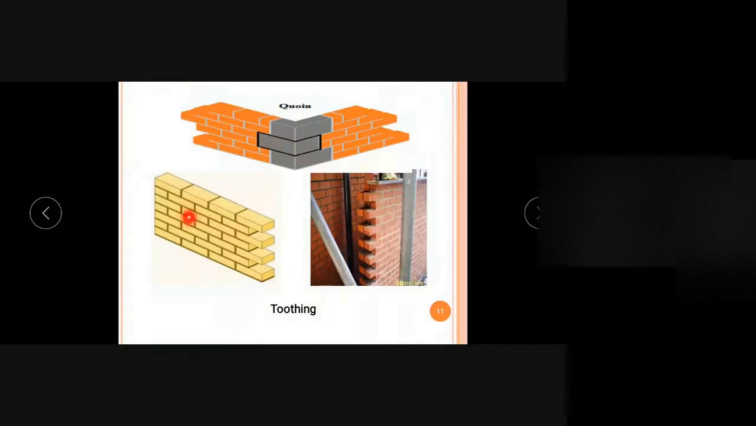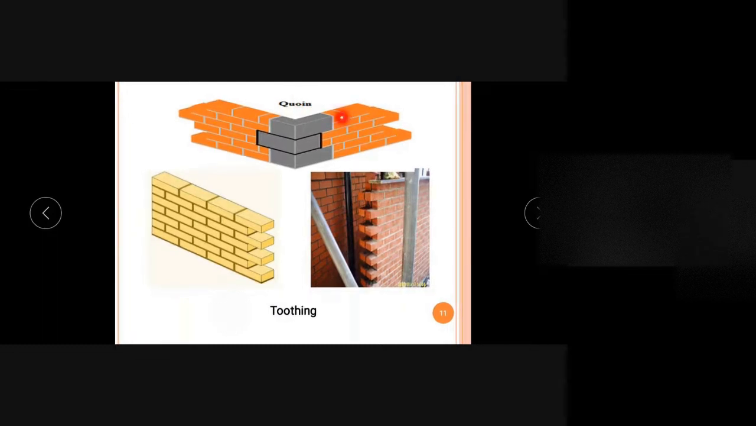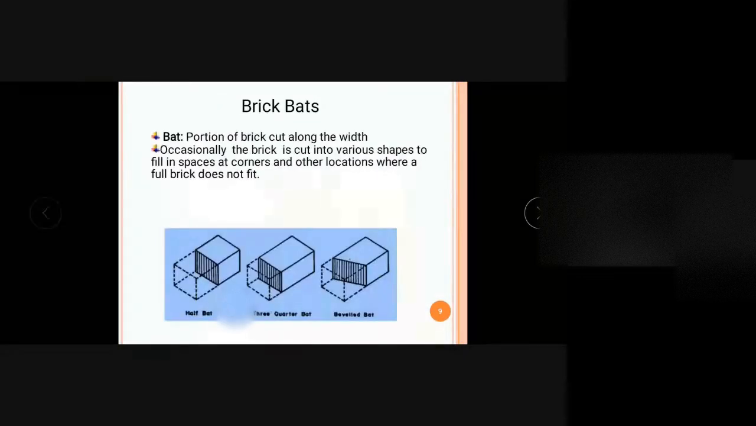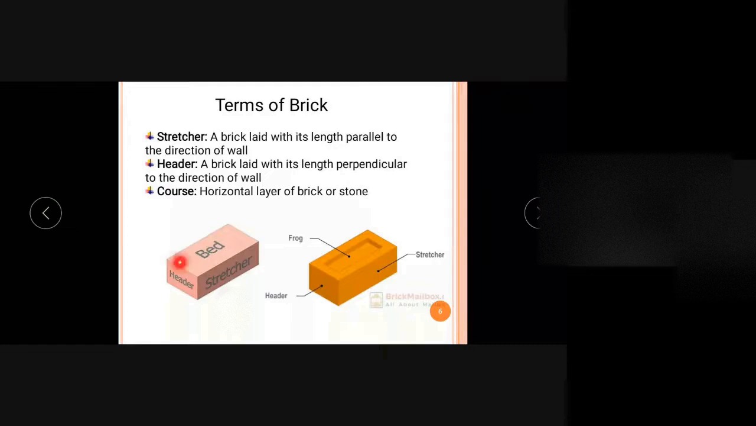So if we are taking this as the direction of the wall, we are constructing a wall like this. If the length of the brick is along, or parallel to, the direction of the wall, it is known as stretcher. And if we are placing it otherwise, so here we can see the brick is laid with the smaller face coming in the front, then in that case it is known as header. That is, the length will be perpendicular to the direction of the wall. So this is the header face.